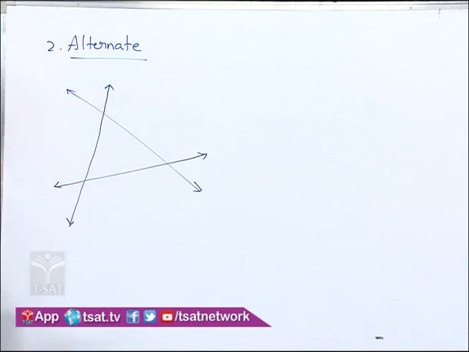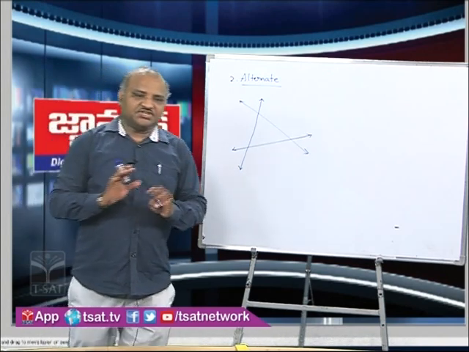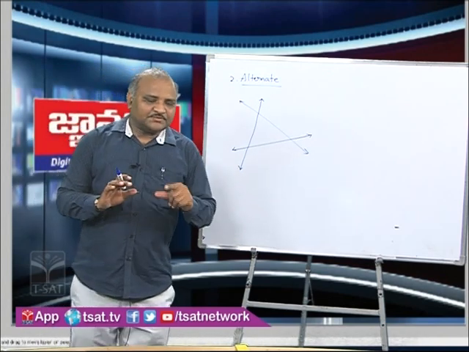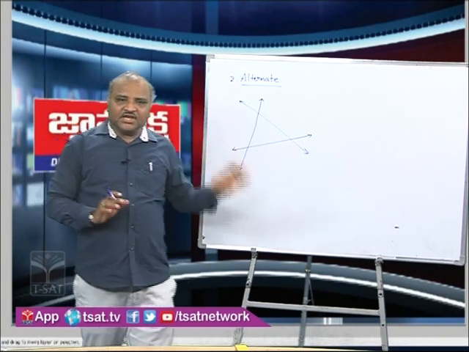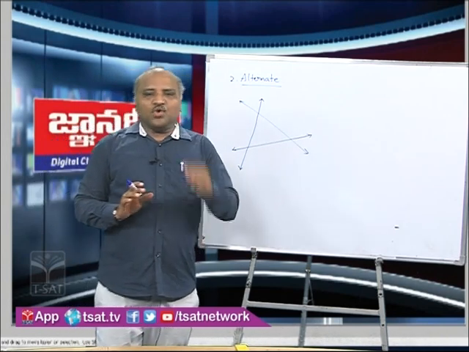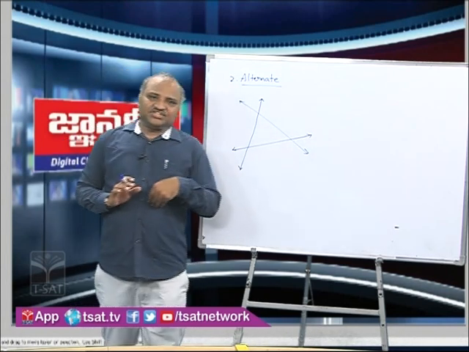Even for alternate angles, we have 3 conditions. For alternate angles, the condition is that both are either interior or exterior. Unlike corresponding angles, we should not have one interior and one exterior. Here for alternate angles, both must be interior or both must be exterior.